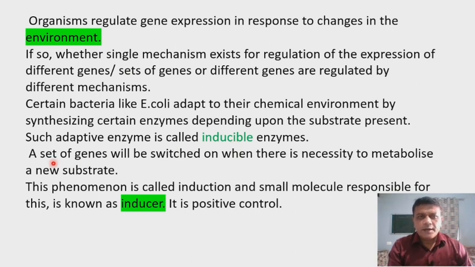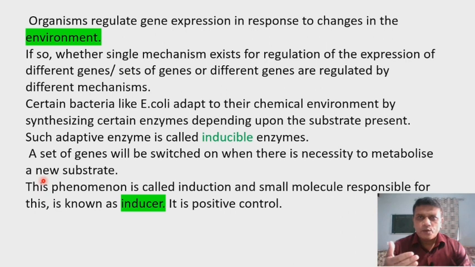Then a set of genes will be switched on when there is necessity to metabolize a new substrate. That means the genes can be switched on or switched off according to the necessity of the organism, that is, which substance it requires.